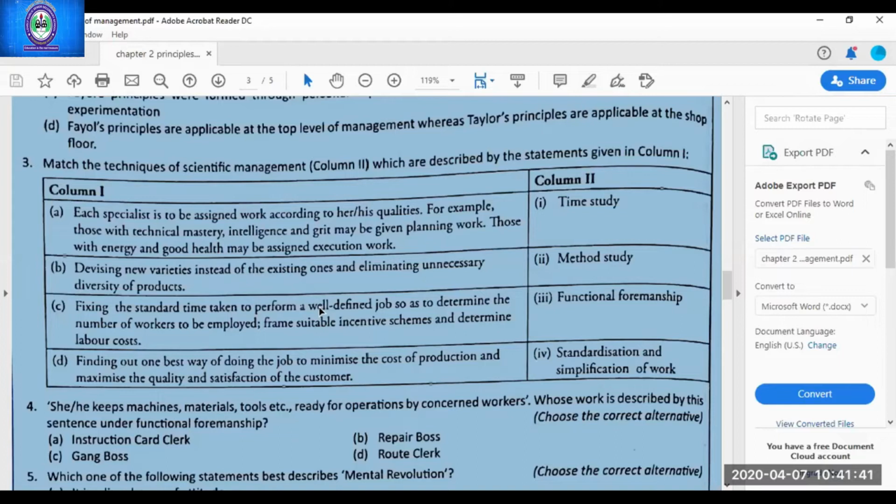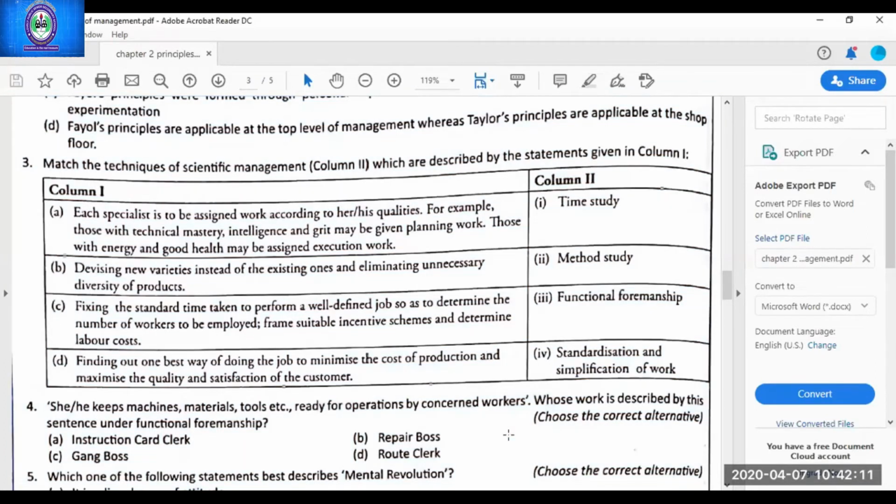Second, start reading. Devising new varieties instead of the existing ones and eliminating unnecessary diversity of products. Standardization and simplification of work. Next. Fixing the standard time taken to perform a well-defined job so as to determine the number of workers to be employed, frame suitable incentive schemes, and determine labor cost. Time study.